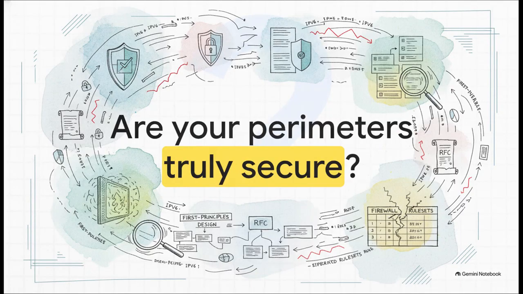So what does this all mean for you? I want to leave you with a bit of a provocative challenge. Look at your own network and ask yourself, are your IPv6 perimeters truly secure? Or are you just relying on legacy IPv4 assumptions? I strongly urge you to take what we've covered today, the absolute necessity of first principles design, the mandatory shutdown of deprecated tunnels, and those strict RFC guidelines, and go immediately audit your own firewall rule sets. Don't wait for an incident to prove that your legacy rules didn't transfer. Be proactive, be explicitly secure, and start auditing today.